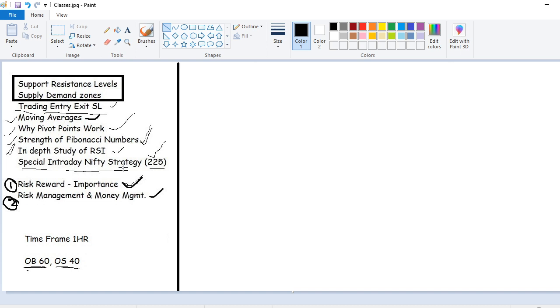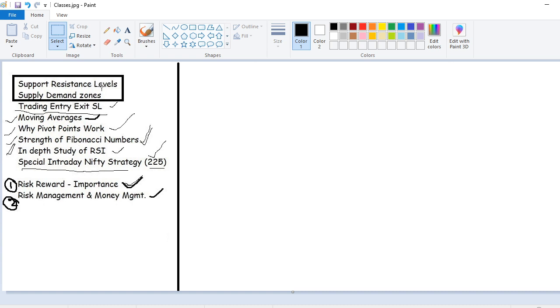Before that session, we have a small topic pending: supply demand zones, trading, entry, exit, SL. What is a supply demand zone, how to identify them, and how to take an entry, exit, and SL, stop loss. So today we cover the remaining topics so that everything is covered.